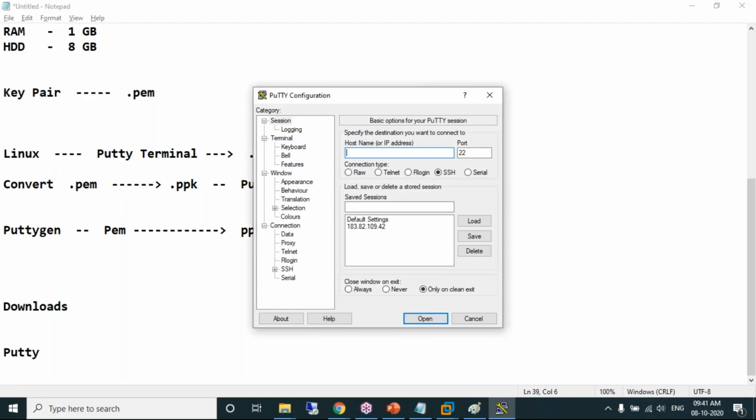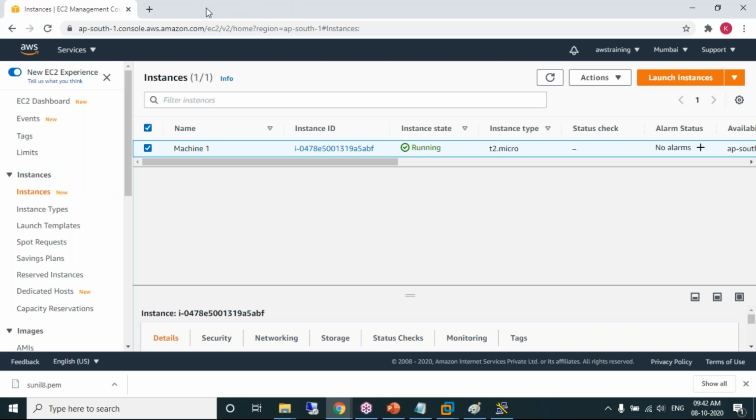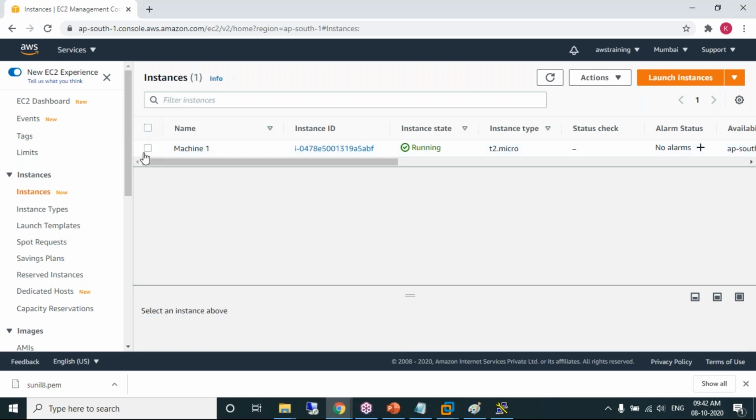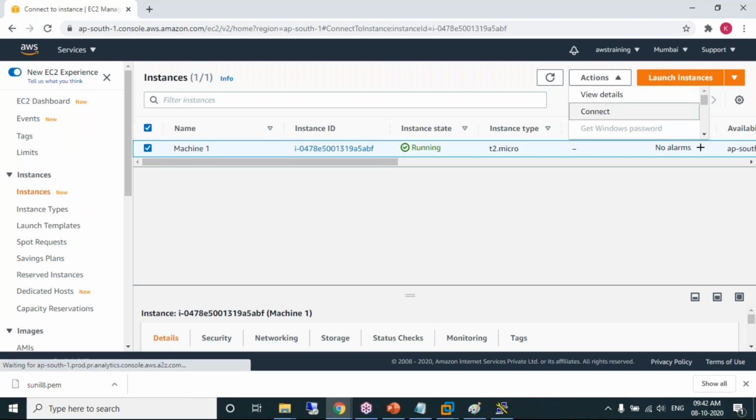I'm opening the terminal. My plan is to connect to the Linux machine. This is the Linux machine which you have created on AWS. Am I right? Any question? Stop me, interrupt me, not a problem. I want to connect to this machine. Whichever machine you want, please select it, then Actions, Connect.